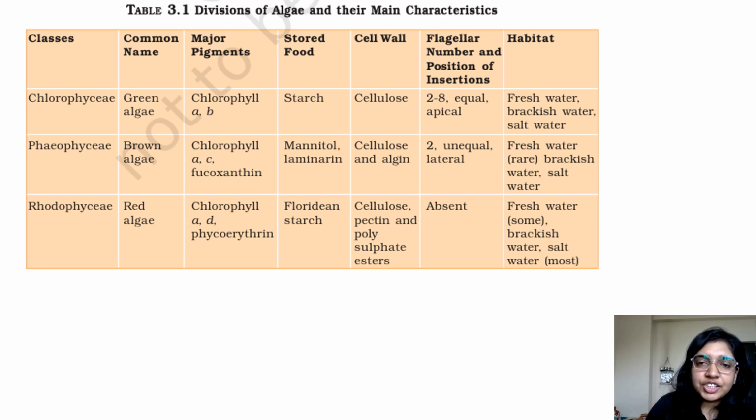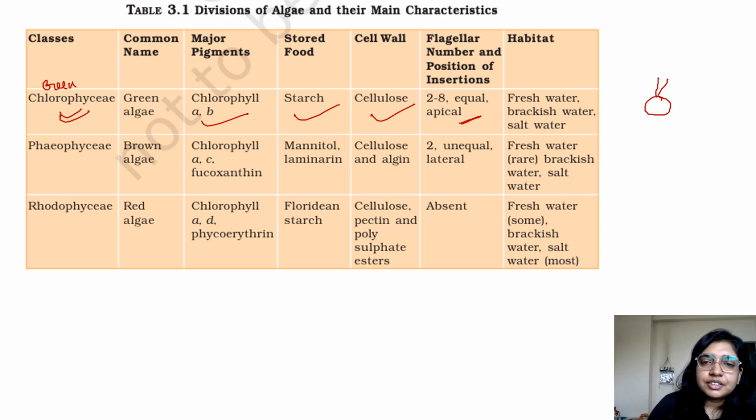So the division of algae and their main characteristics. When we are talking about Chlorophyceae, which were the green algae, the pigments are chlorophyll A and B. The food is stored in the form of starch. The cell wall is made up of cellulose. There are around 2 to 8 equal and apical flagella. This is Chlorophyceae. At the apex there are 2 flagella.